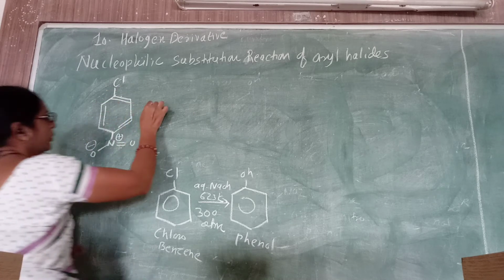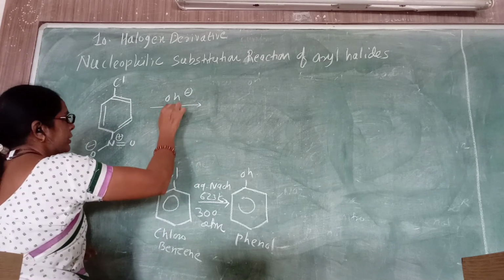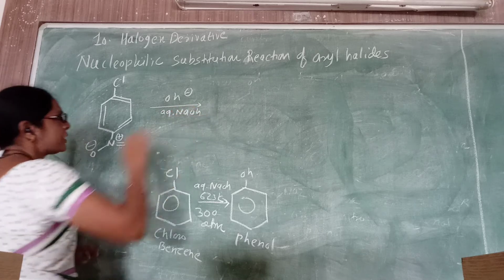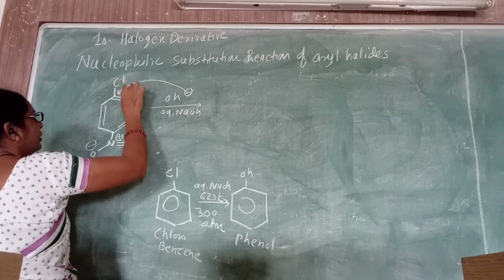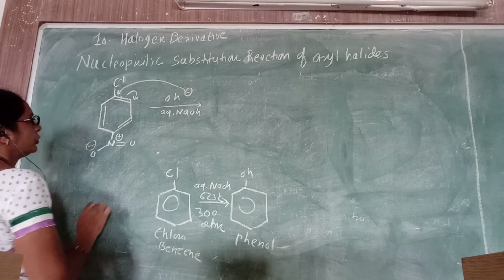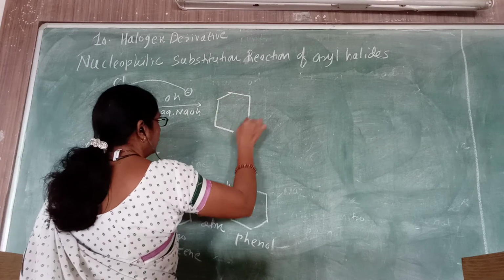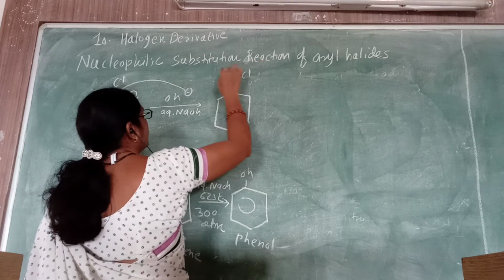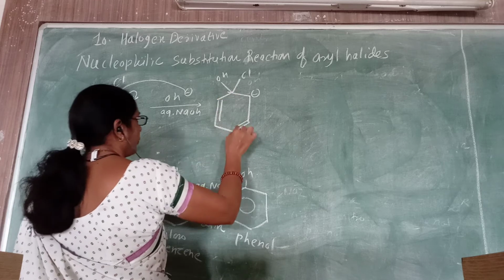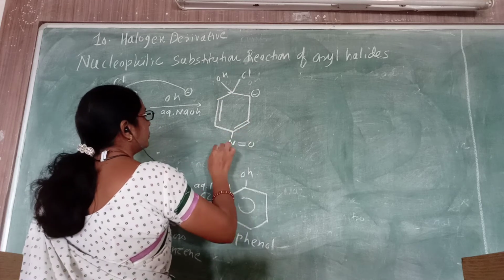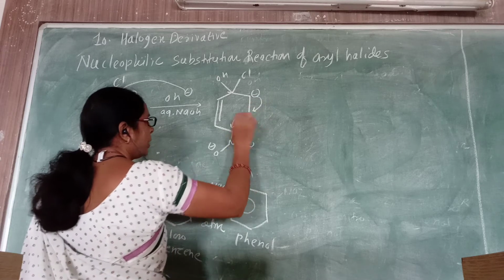Suppose I carry out the reaction with aqueous NaOH. When I use aqueous NaOH, the OH minus is the nucleophile. The OH minus nucleophile can attack here and you get a product like this. Okay. So the resonance stabilization we can now draw here. As OH is attacked here, the reaction can occur this way. So you can write the resonance like this way.